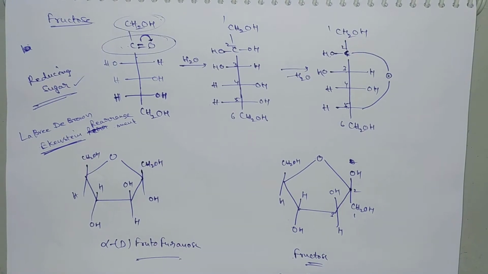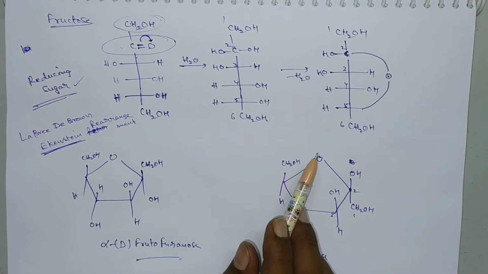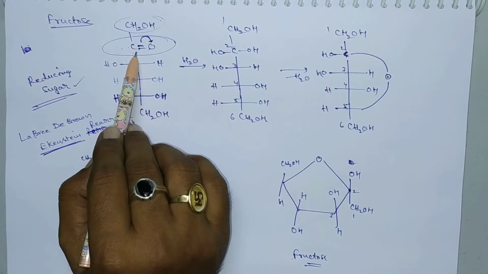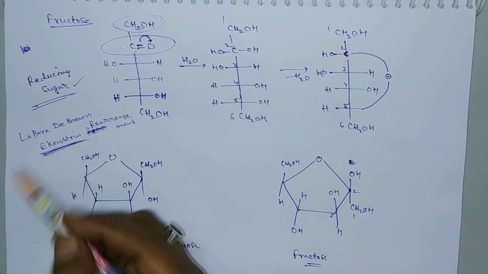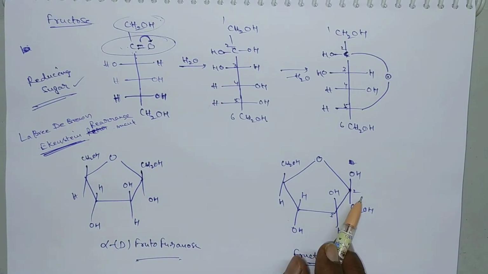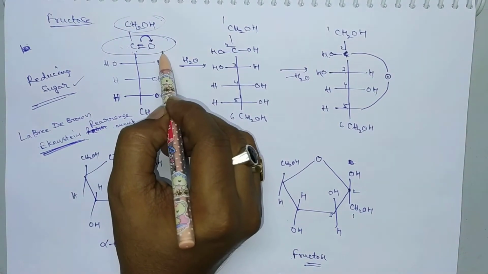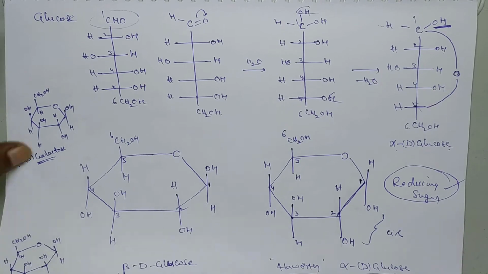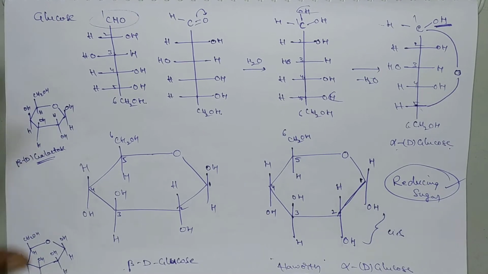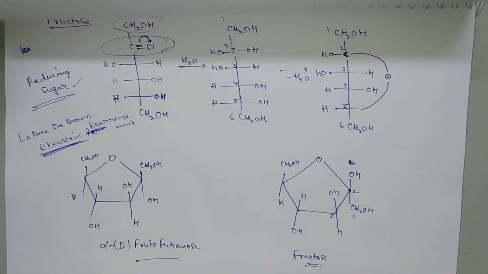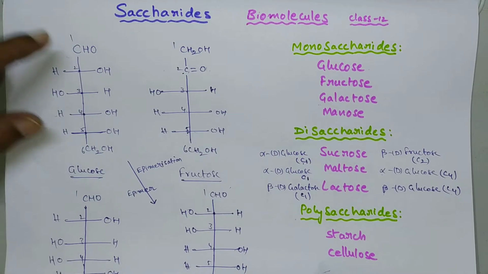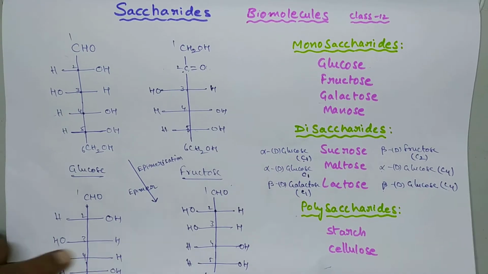So glucose and fructose are both reducing sugars. Even though fructose consists of a keto group, it is converted into an aldehyde group by this Ekenstein rearrangement. Next, galactose and mannose are also reducing sugars because these two will convert into the open chain structure, and that open chain also consists of an aldehyde group, because these are obtained from glucose by interchanging the groups.